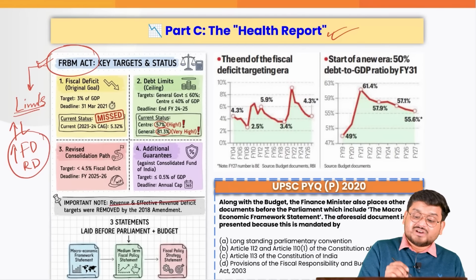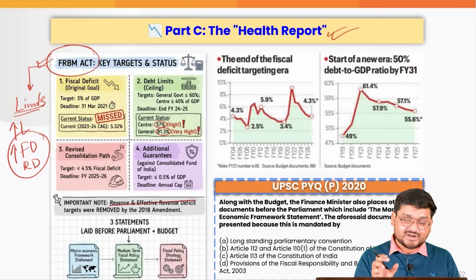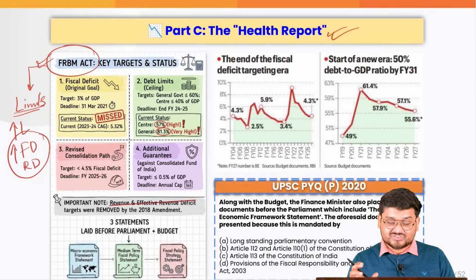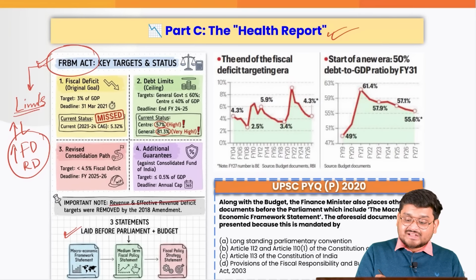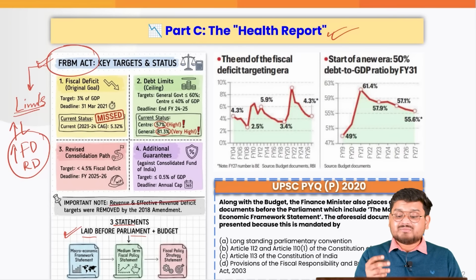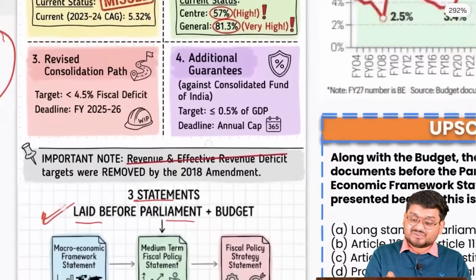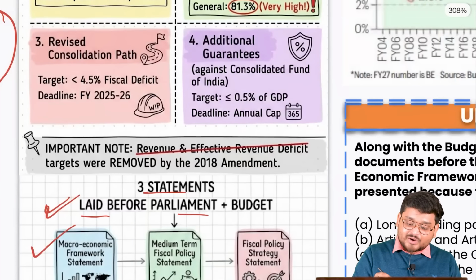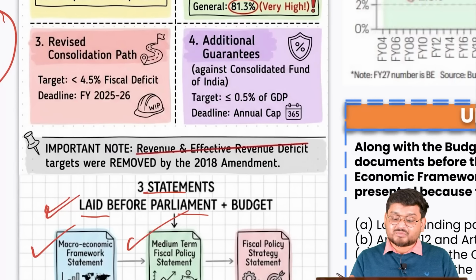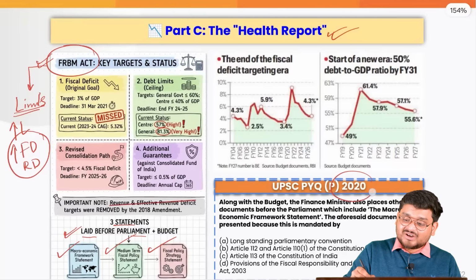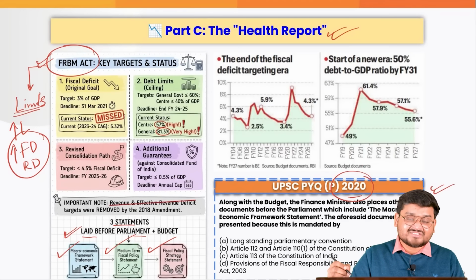That is why the government should be responsible enough to spend the money without taking more loans. That is why there are three statements that the government should lay before the parliament along with the budget, which was also presented yesterday. They are the macroeconomic framework statement, the medium-term fiscal policy statement, and the fiscal policy strategy statement, which was also asked in the 2020 question. Let me know the answers in the comments below.